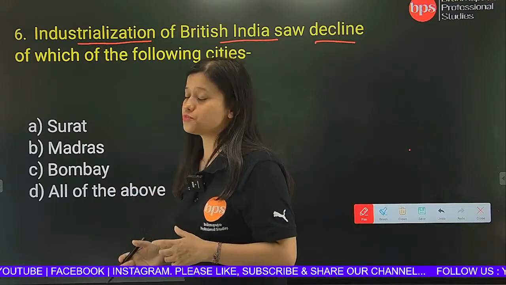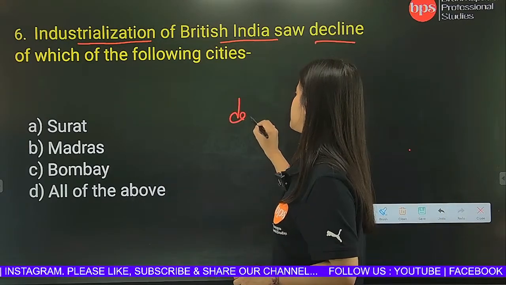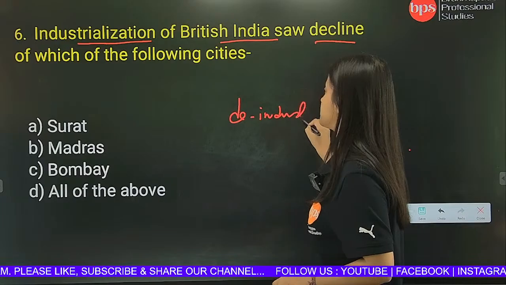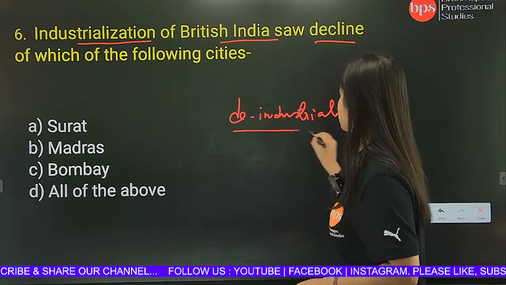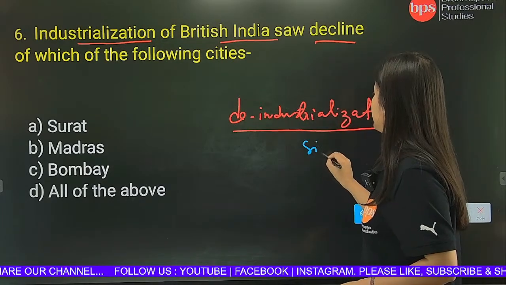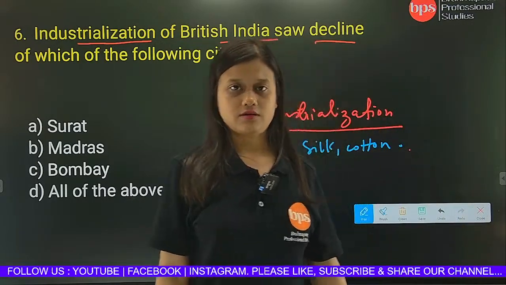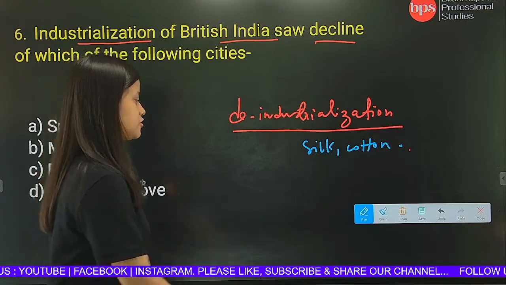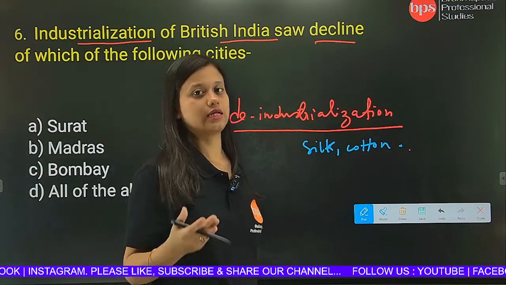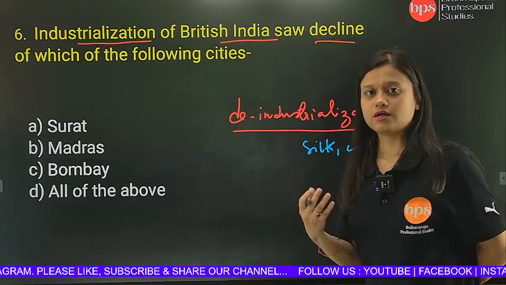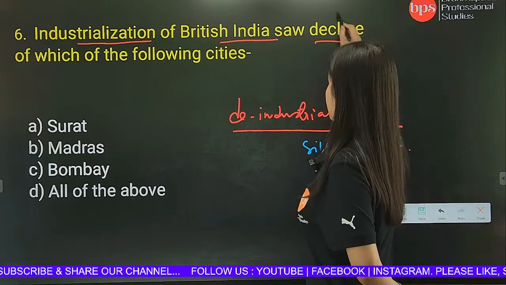We can say in this, because when the British introduced industrialization, there was something in India which was happening. It's called deindustrialization. Deindustrialization means there was a lot of silk and cotton industries which got destroyed due to introduction of Manchester capitalism. That's why we say there was a huge wave of deindustrialization in India. But there were also some states which emerged as a center of industrialization. But the question is asking about decline.